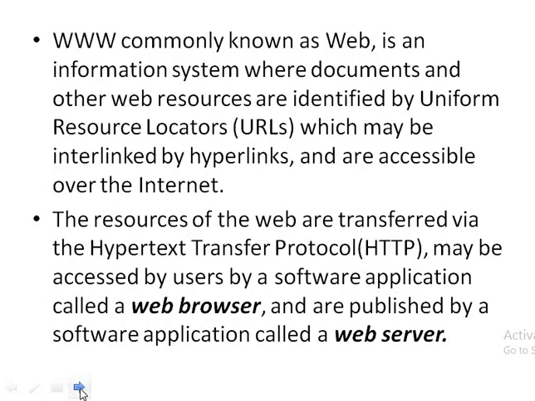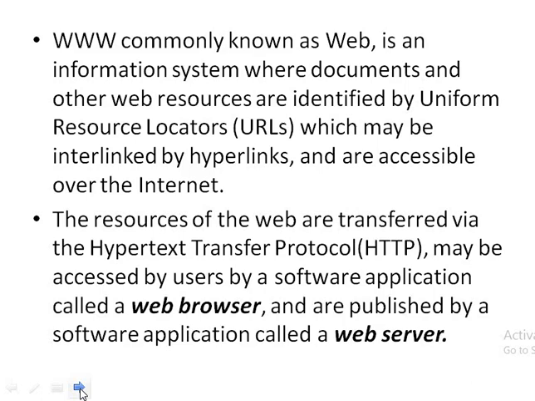More precisely, WWW, which is commonly known as web, is an information system where documents and other web resources are identified by uniform resource locators, which may be interlinked by hyperlinks and are accessible over the Internet.